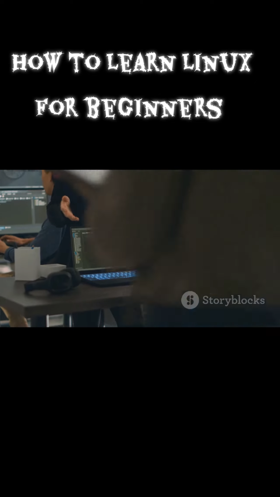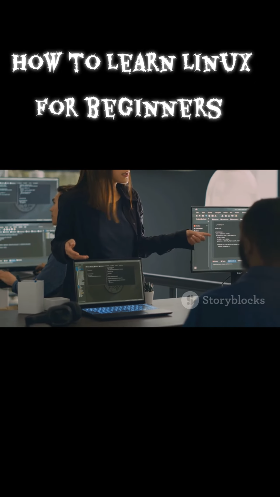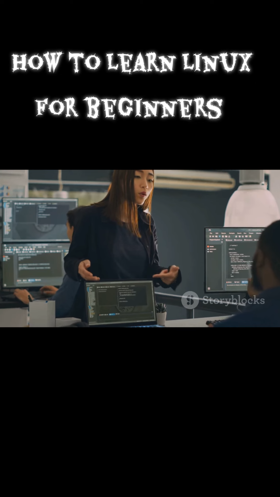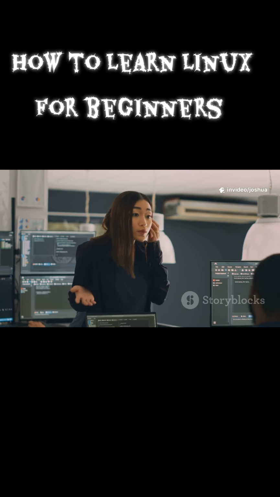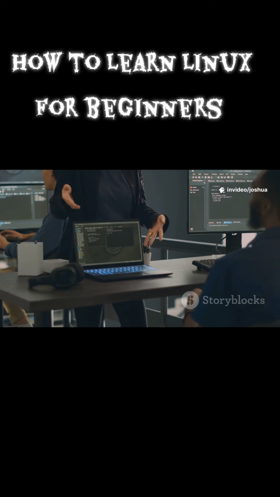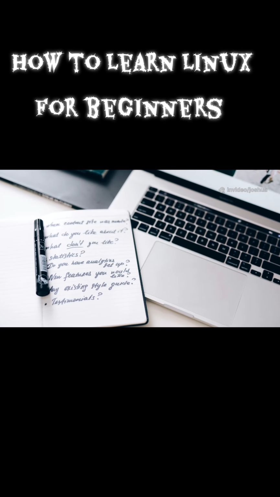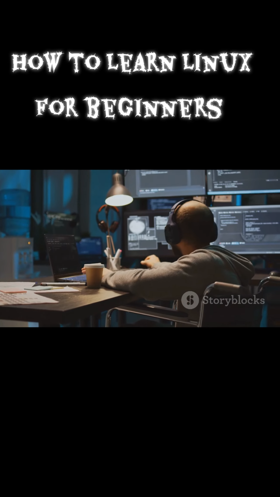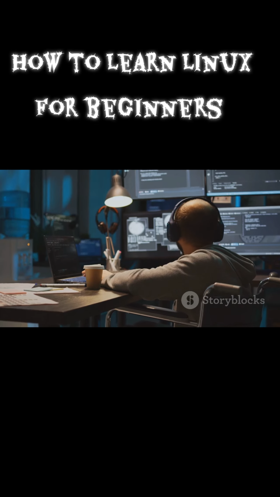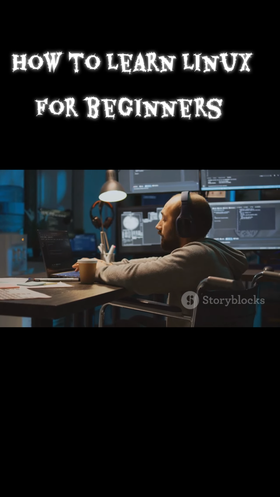From demystifying choices to a safe VM, then pwd, ls, cd, mkdir, rm, file system, paths, permissions, packages, help, and a small script, you have the map. Make it stick. Spend 15 to 30 minutes daily and build a cheat sheet. Try: find files larger than 10 MB, script a document backup, install a new CLI tool and learn it.